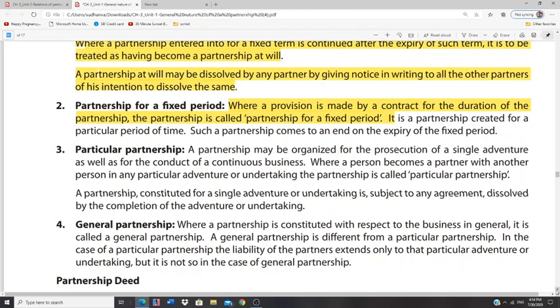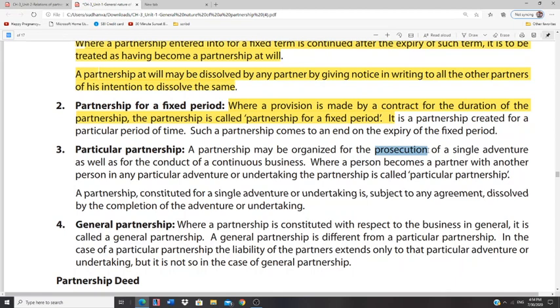In case of a particular partnership, before going on to this point, I want you to underline prosecution and know the meaning. Prosecution here doesn't mean criminal proceedings against the guilty.